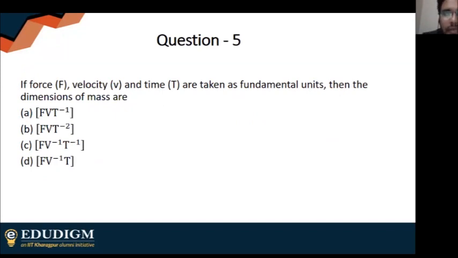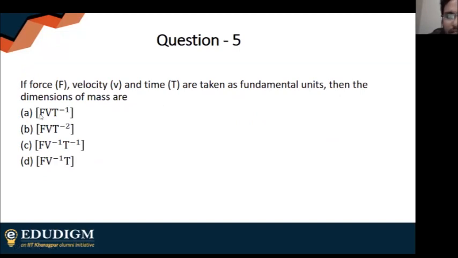So same type of problem. Force is given, velocity is given, time is given. I'm taking these as fundamental units. I just have to calculate the mass. You can do this by dimension analysis, or you can also do it by putting in units. You will get the same answer.